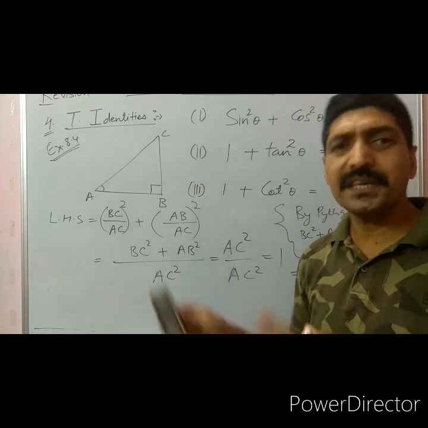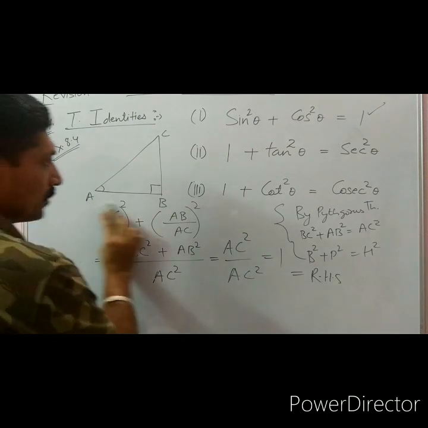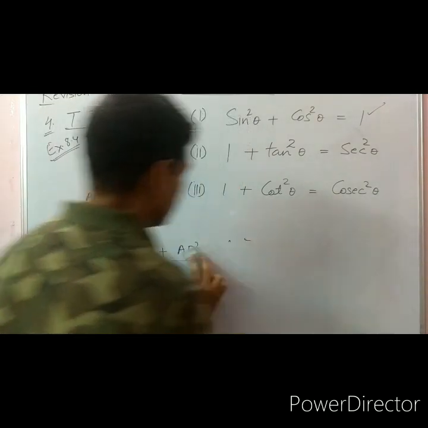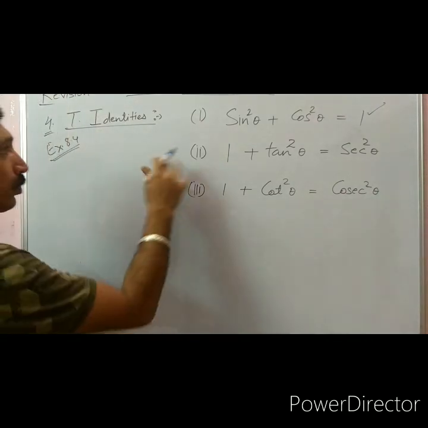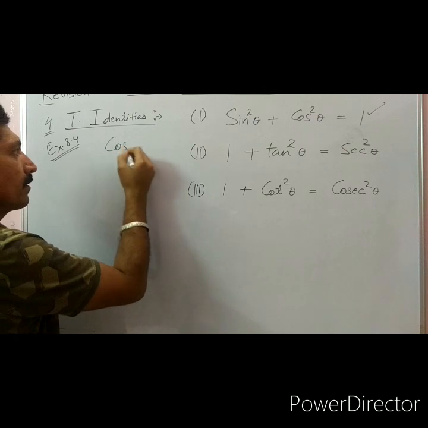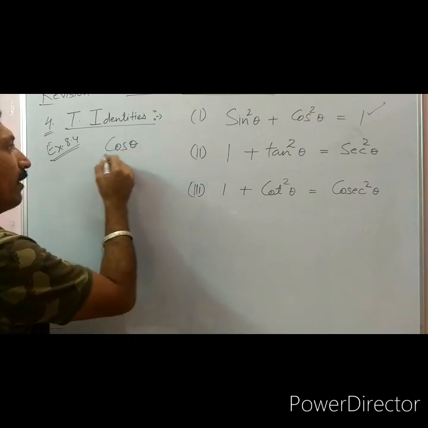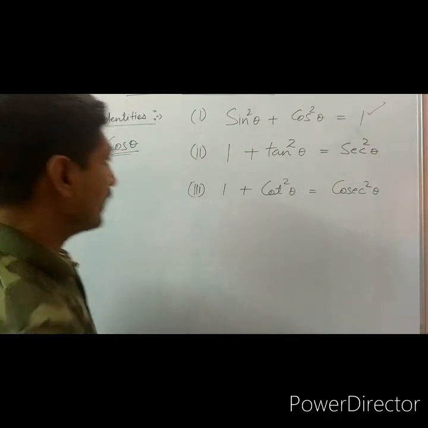So this is a very tricky question, as we have discussed in the class also. If we want to write all trigonometric ratios in terms of cosine, how do we do it? So we can